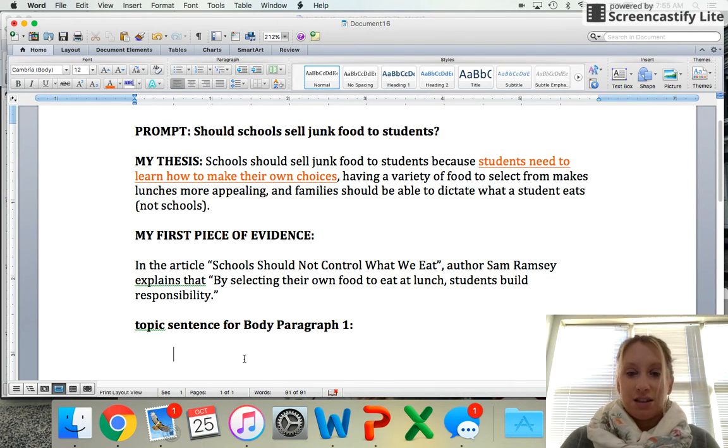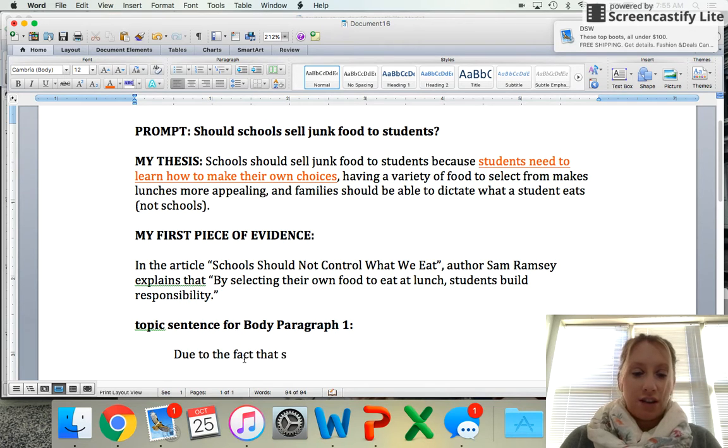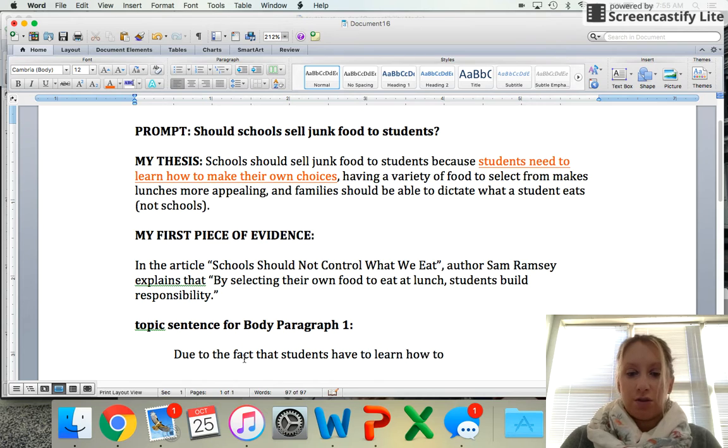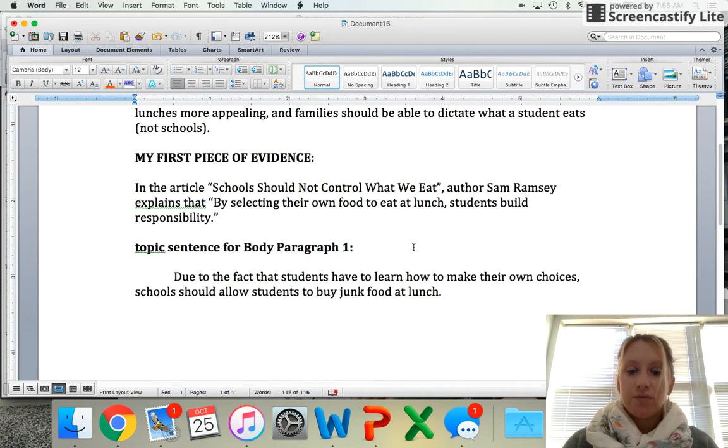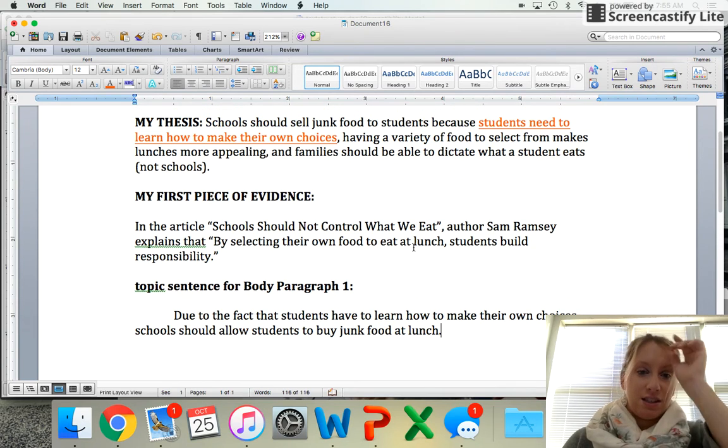So my topic sentence is going to be, due to the fact that students have to learn how to make their own choices, schools should allow students to buy junk food at lunch. So that's my topic sentence. It still uses prompt language. It talks about selling junk food and learning how to make their own choices.